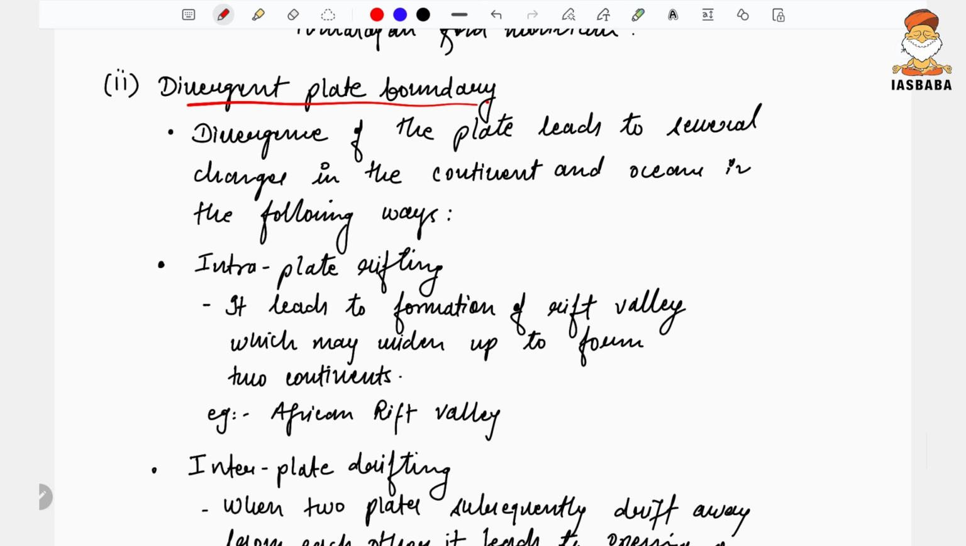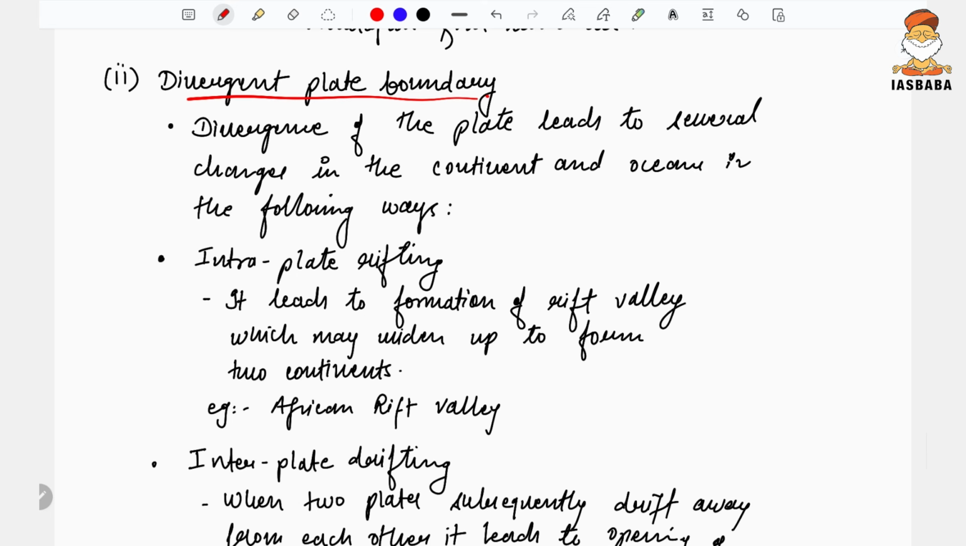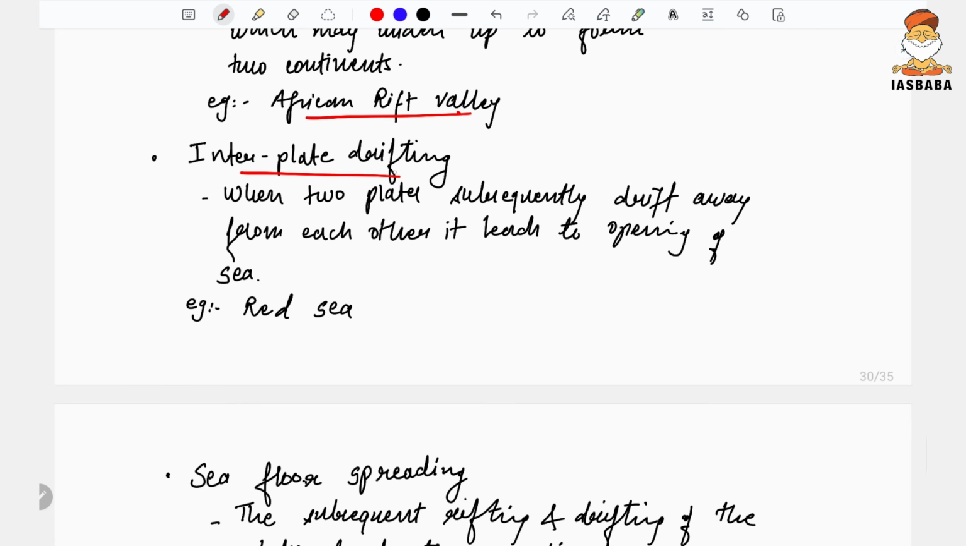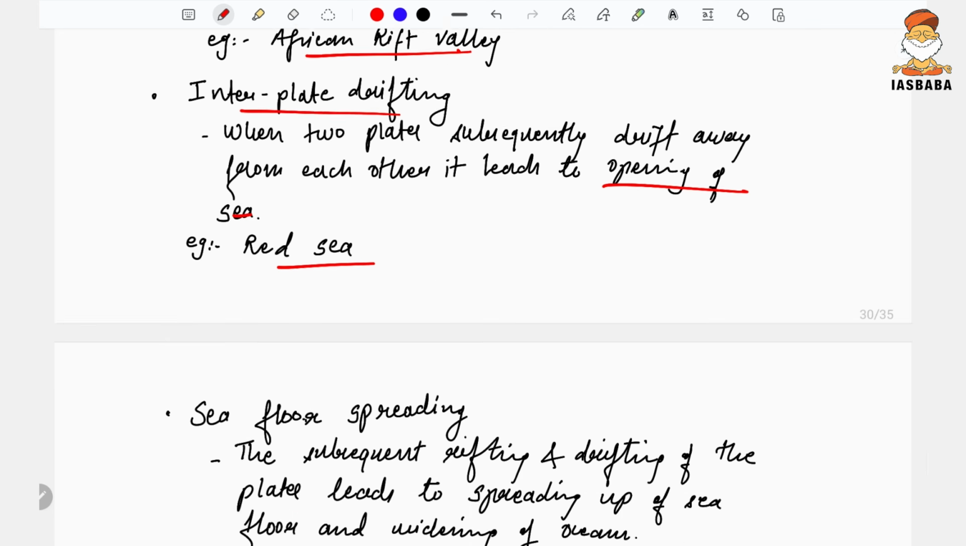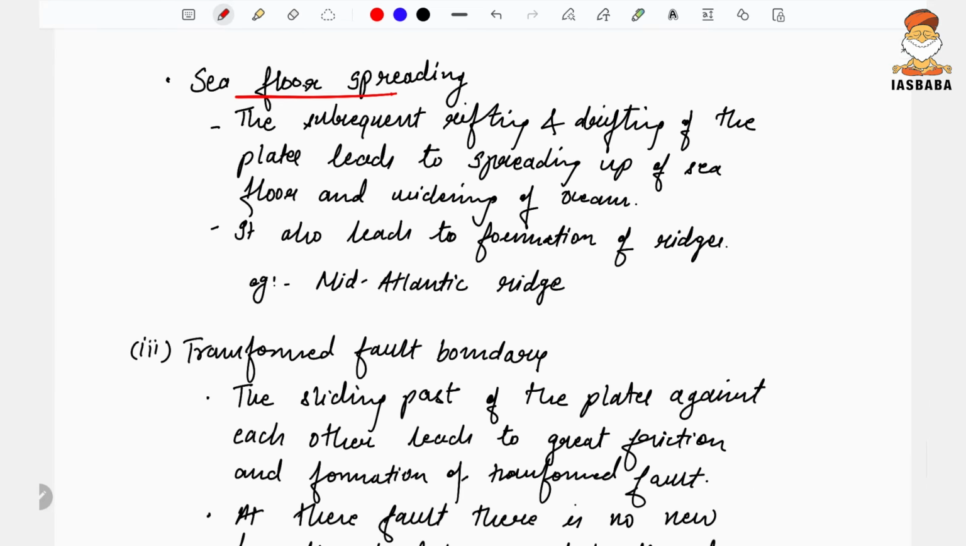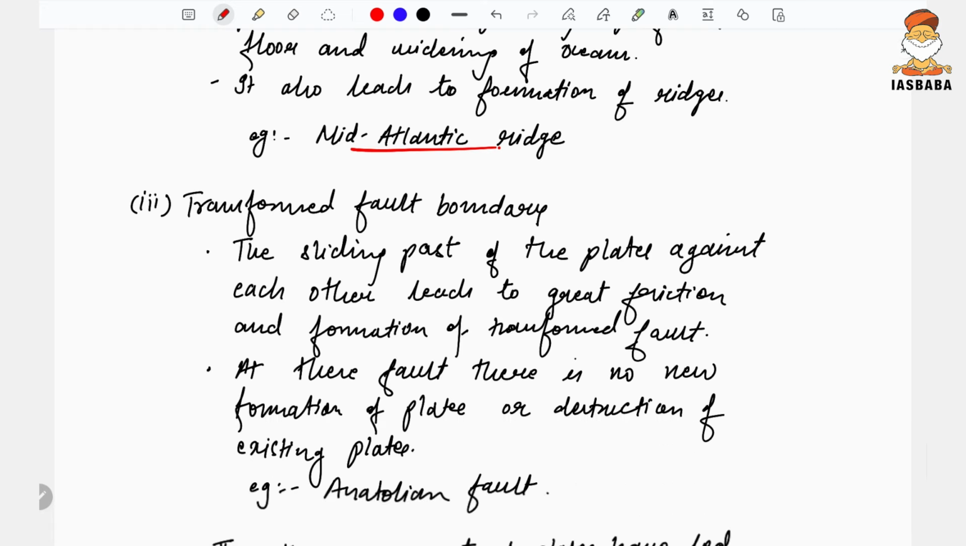When it comes to the divergent plate boundary, the changes have taken place in the following way. In the initial phase, when only the rift formation took place, it was mainly because of the divergence. Today we see this in the case of Africa. When the plates diverge further away from each other, it leads to the opening of the sea, for example, the Red Sea. And when they have diverged further, sea floor spreading takes place, for example, the mid-Atlantic ridge.